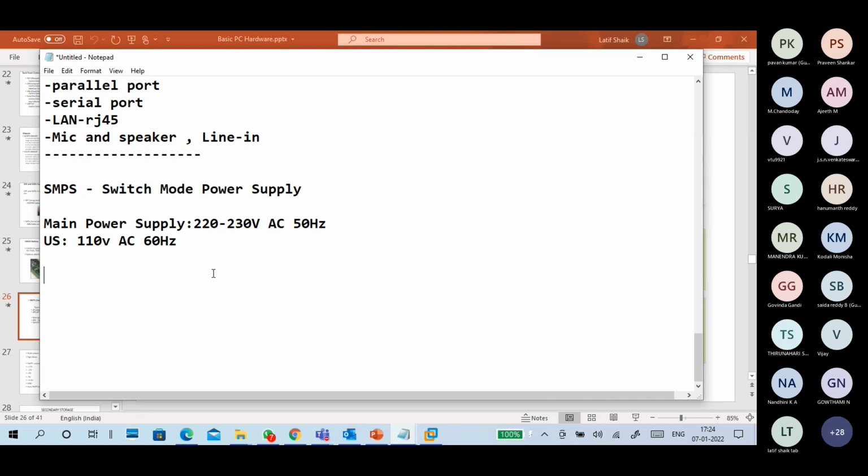But for our computers, laptops, mobile phones, or any electronic device, they work with a DC power supply.